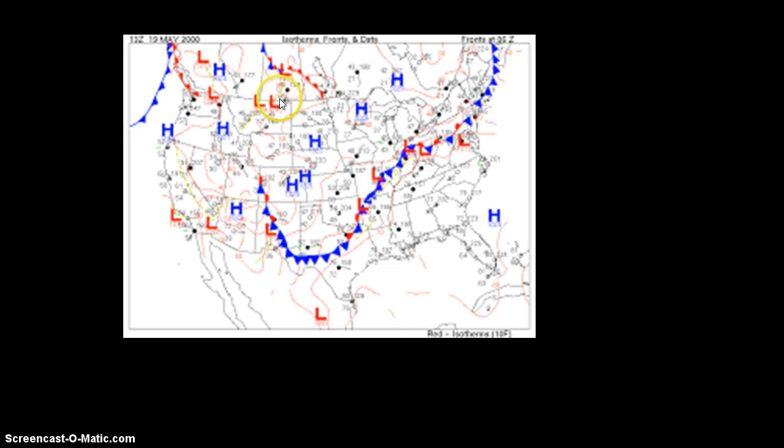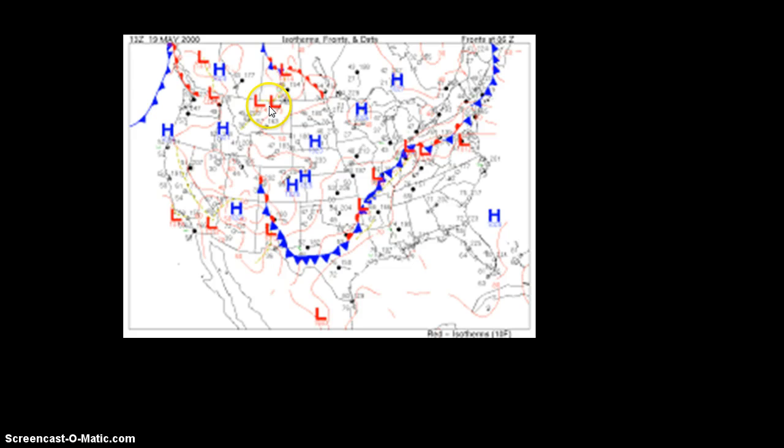And so the L's represent low pressures. The H's, on the other hand, are going to be where it is going to produce very stable weather. High pressure systems mean that they are going to be stable, and the weather is going to be fair. It's going to be oftentimes sunny, not a lot of clouds, and so we can interpret a lot of information just based on looking at this.